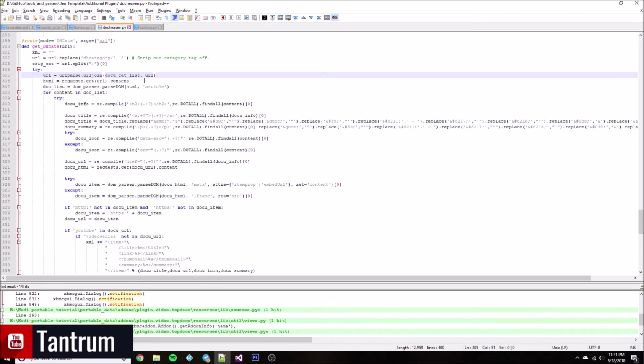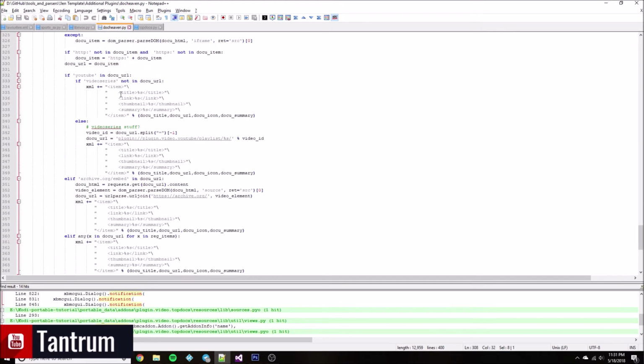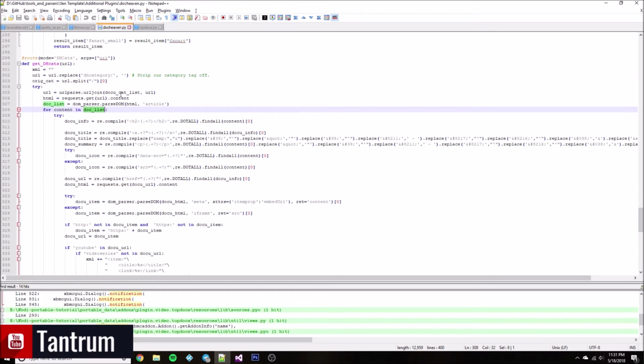Alright, so it does that, pulls in the content, and then it searches it for article. Now after it pulls all that in, it just cycles through it, and there's really only going to be, I think, one article entry in the HTML, so I don't know why I did the for loop. Probably because I just wasn't paying attention. But I'll go through here.